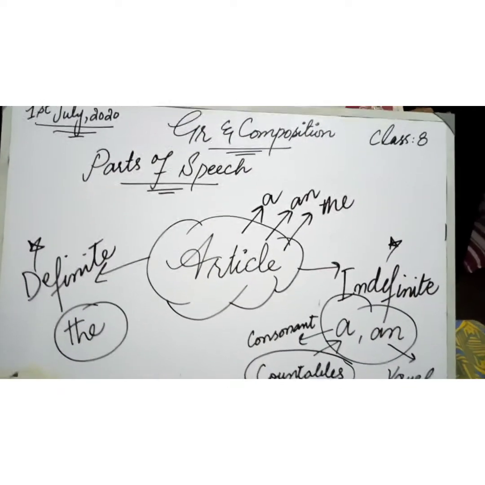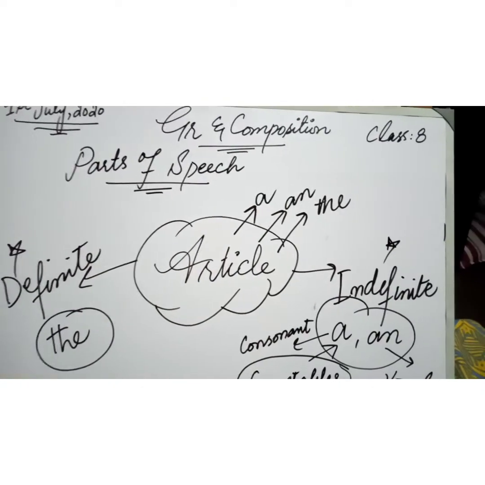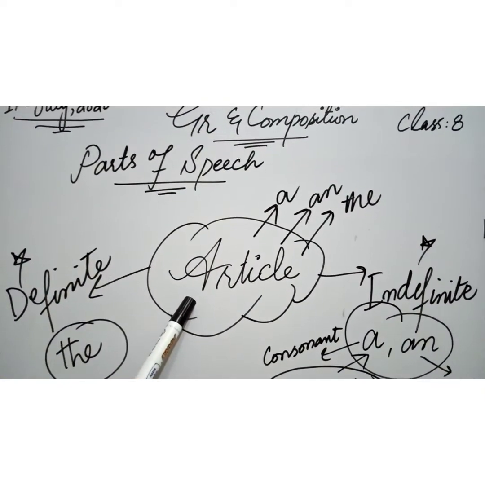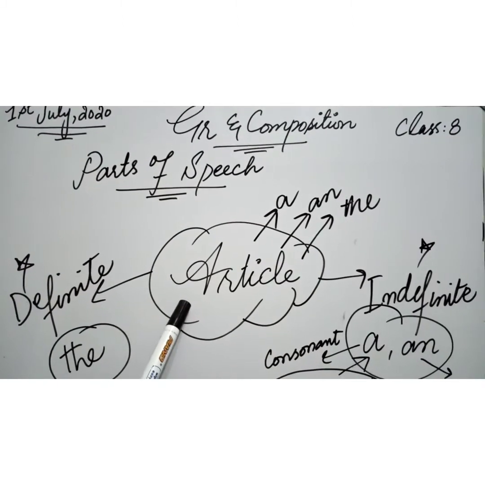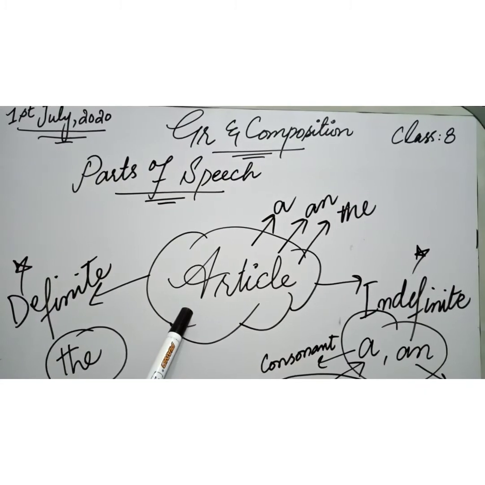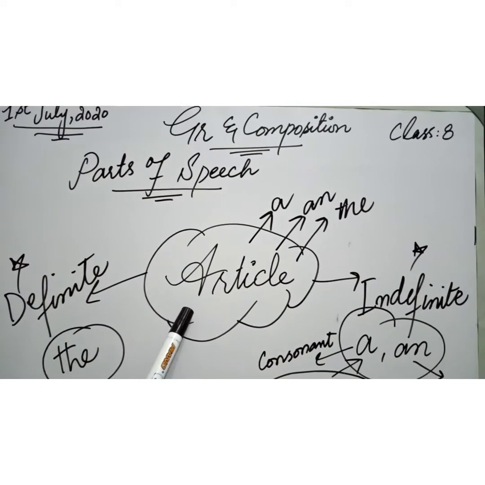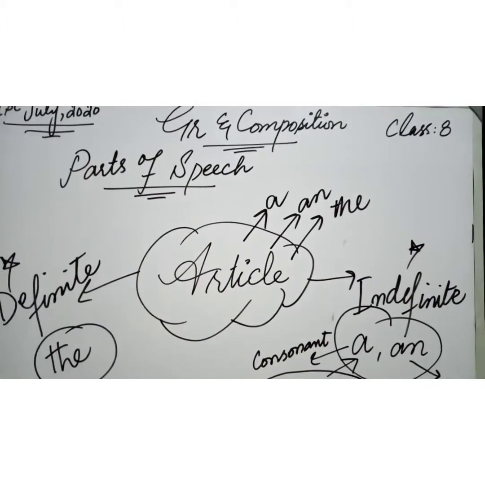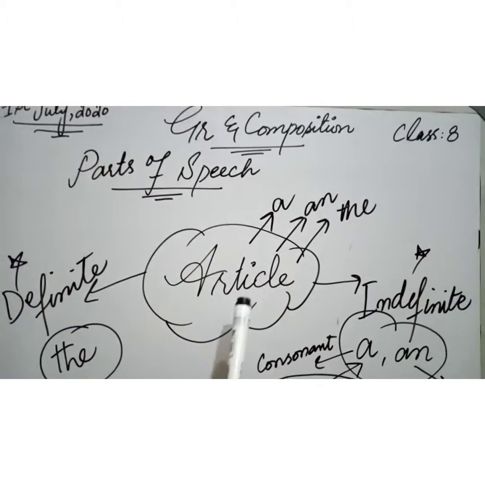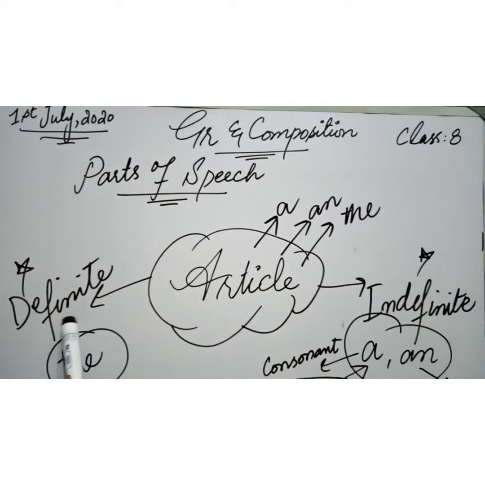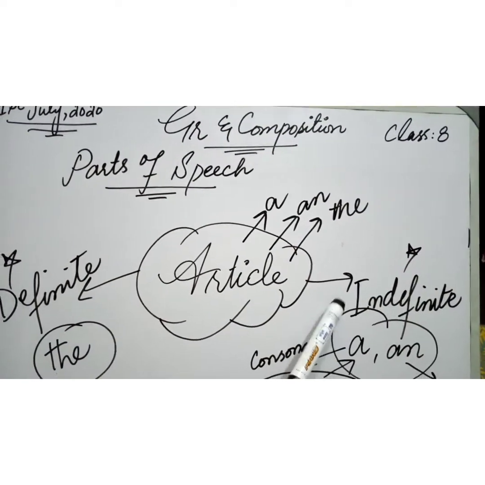Now we are going to talk about articles. Articles are actually determiners, which determine the function of a noun, whether we are talking about specific or general nouns. So articles are determiners, and we have three articles: a, an, and the. A, an, and the are called articles, and articles are of two kinds: definite article and indefinite article.